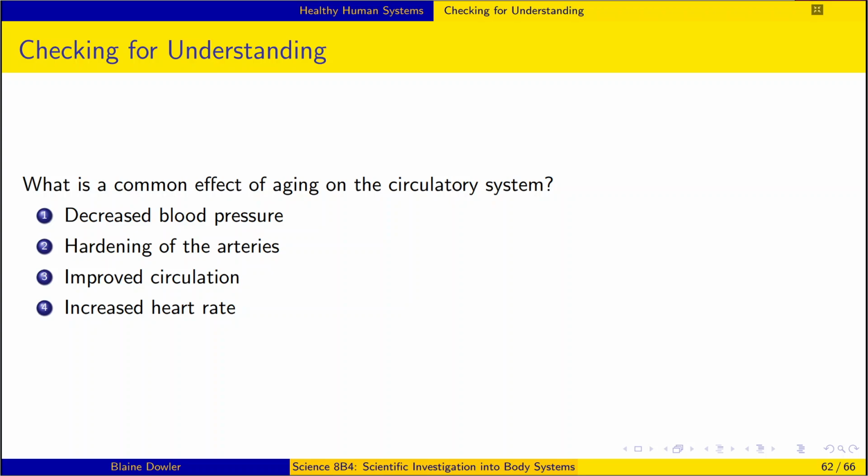What is a common effect of aging on the circulatory system? Is it decreased blood pressure, hardening of the arteries, improved circulation, or increased heart rate? It is hardening of the arteries.